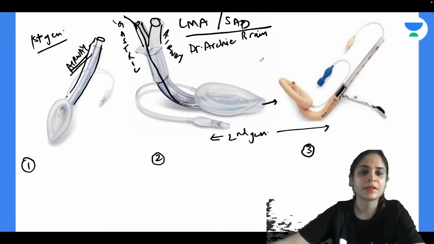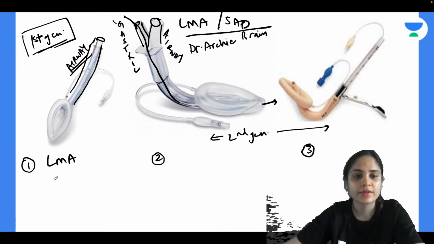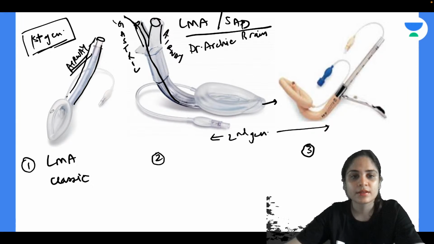Yes, very good, Swapnil. So the only first generation LMA that is asked in the exam is your LMA classic. Okay, so whenever you see a single tube that is coming out like this, single airway tube coming out, you should know that this is a first generation LMA and this is LMA classic. Okay, alright. Now the second one that you can see, it looks like LMA classic, but it has an extra port, extra gastric port that is coming. Very good. This is called as the LMA Supreme.